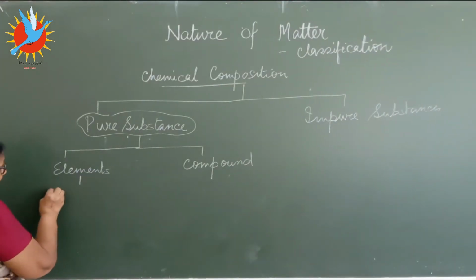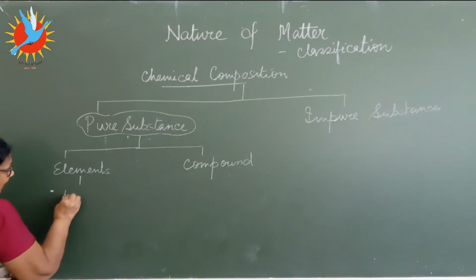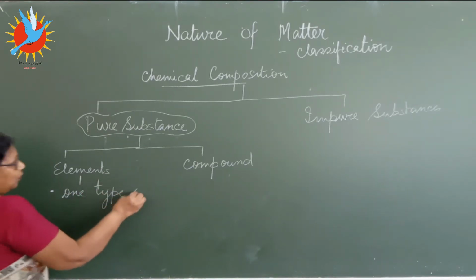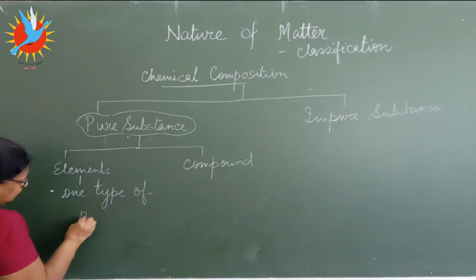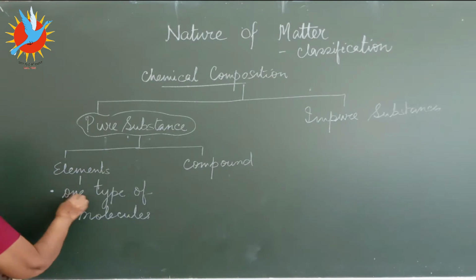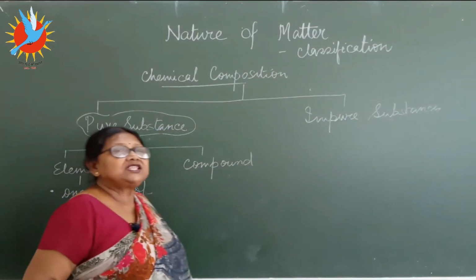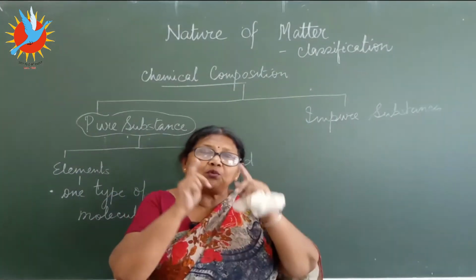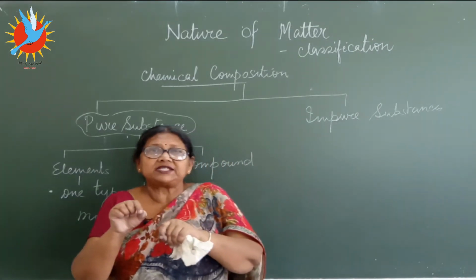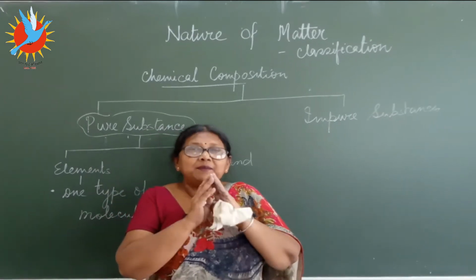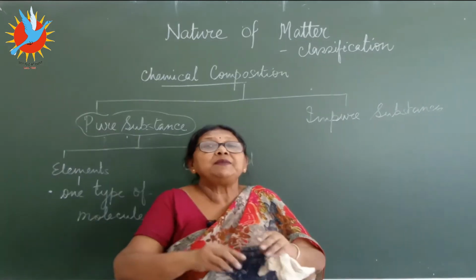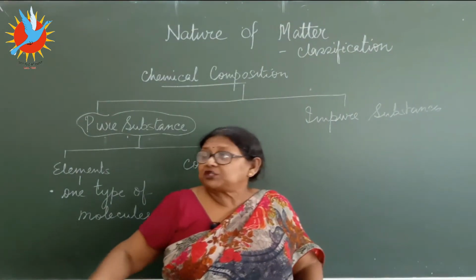Now, let's come to this point. Elements, all elements are made out of one type of molecules. Uniform molecules. What do you mean one type of molecules? Means there is no combination of anything. One particular type of molecule, you know molecule, that is the smallest particle of matter. So one molecule making that substance. One means not the number. I'm not talking about one molecule, one number. Means one type of the molecule which makes the substance.